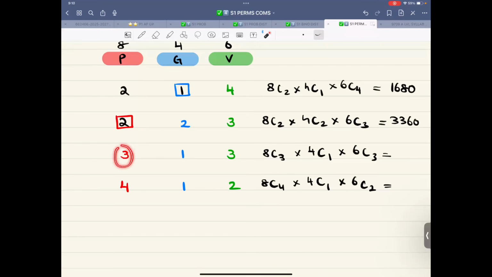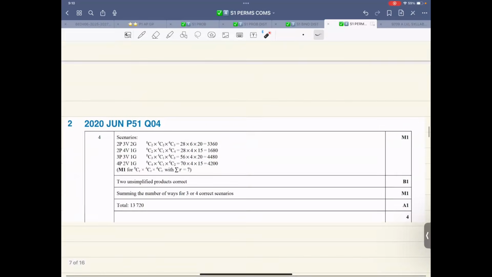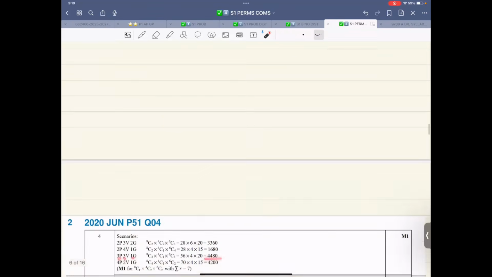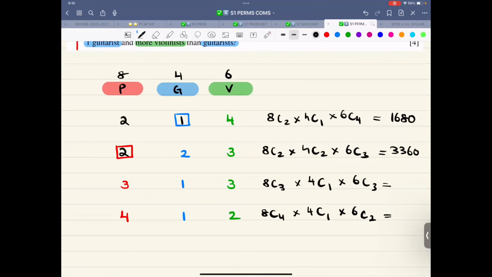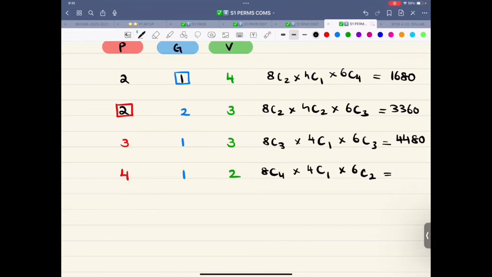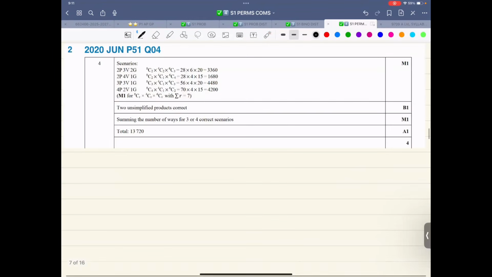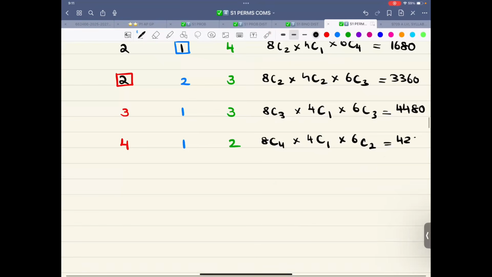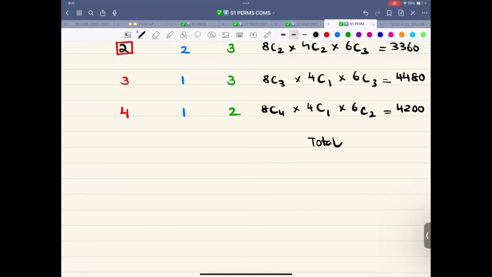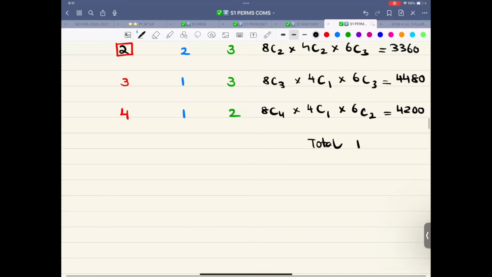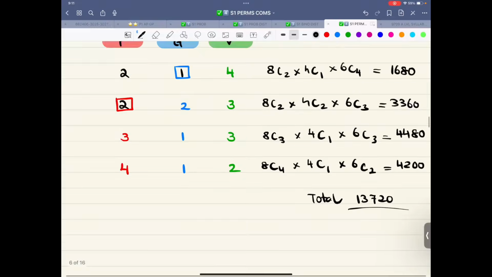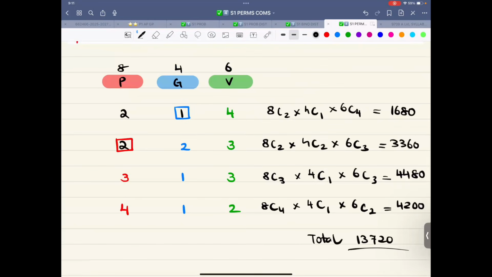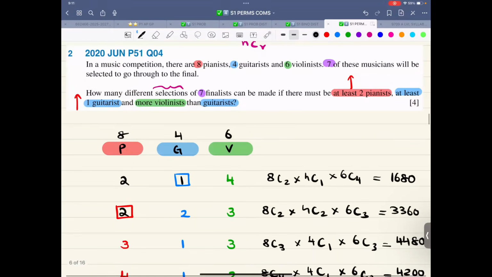Choose something which is 3 and then 3 and then 1. 3, 3, 1, that is 4480. And the last but not the least, 4, 2, and 1. Yes, there it is. 4, 2, 1, 4200. And the total is the addition of all these. That is 13,720. So again, the answer is exact. But yes, it was a tough question of combination. So 2 questions are down.